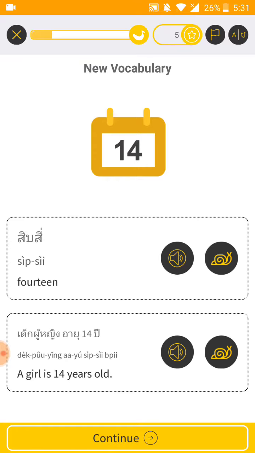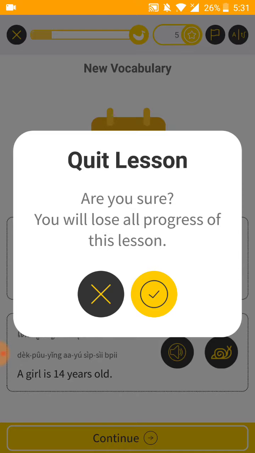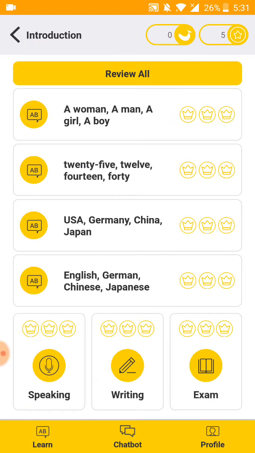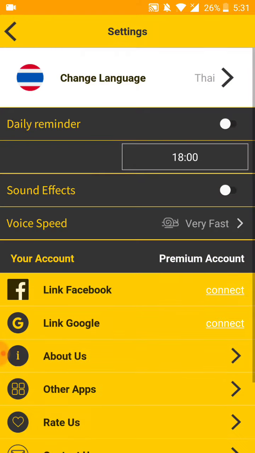You can turn on or turn off sound effects in Ling by going to Settings, then turn on or off sound effects.